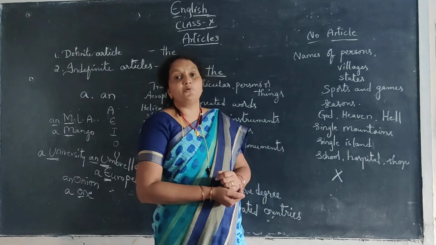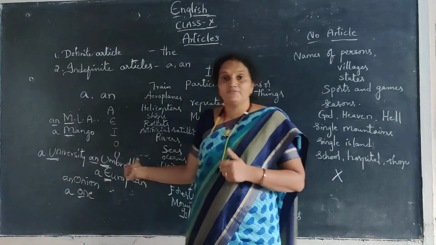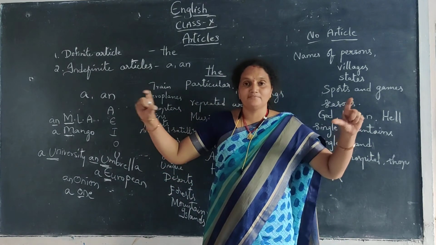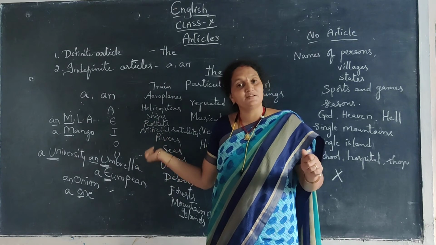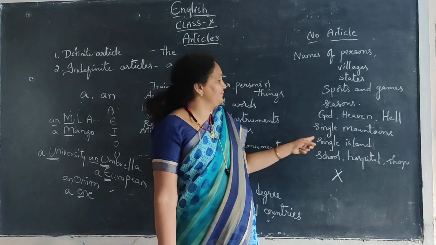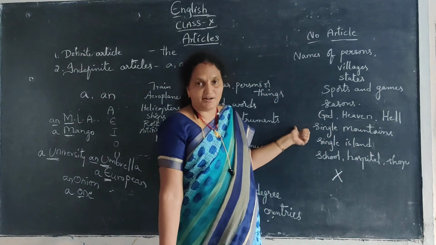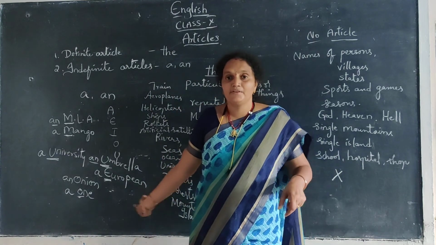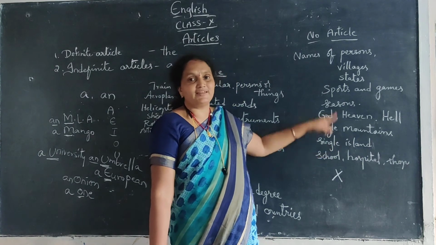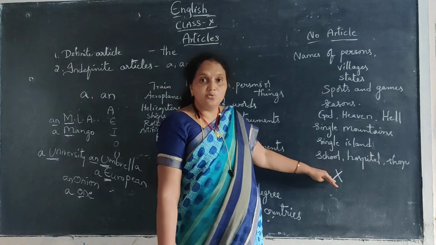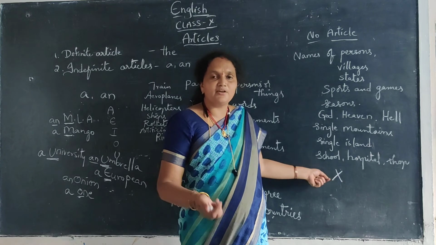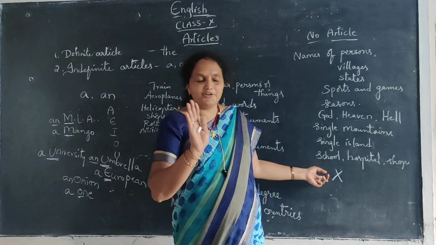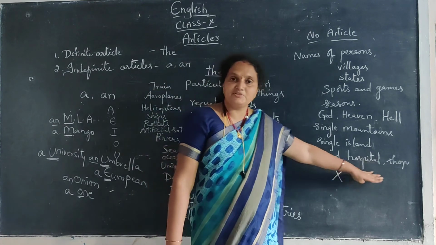Next, single mountains. When there are mountain ranges, a group or chain of mountains, we have to use the. When there is a single mountain, we need not use any article. And a single island, no article; a group of islands, again the. Next, school. What do we say? I am going to school. Not I am going to a school or the school. We never use an article. In such a way, hospital also.